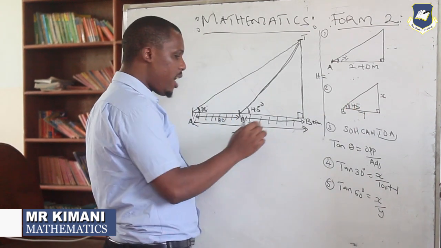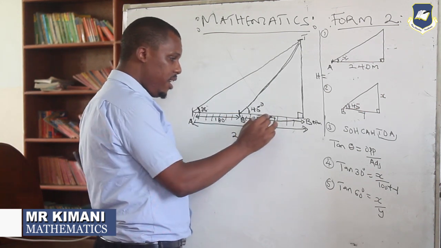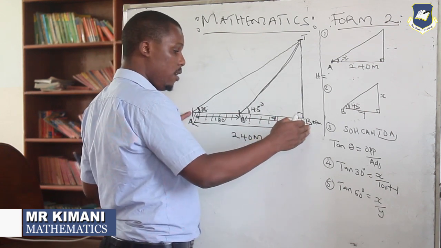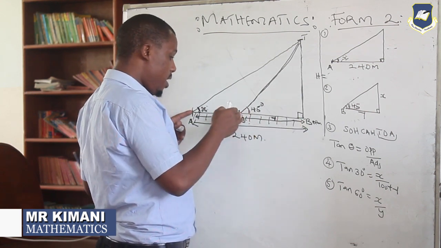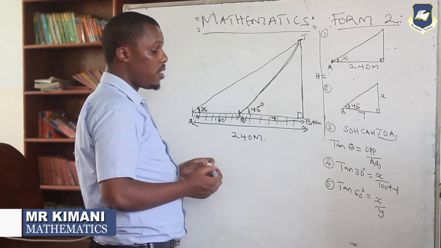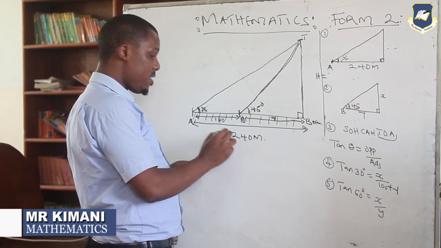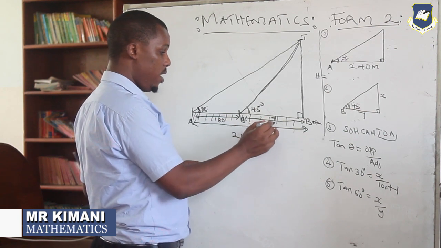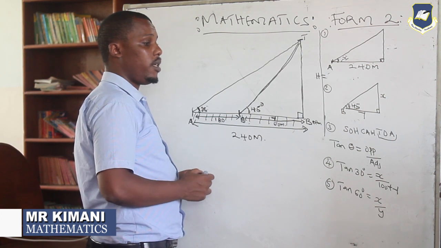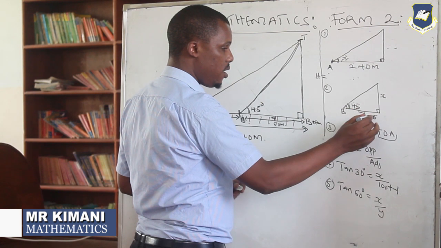If it is 45, we can now calculate this y of ours here. The reason is, this distance you can know, because from here to here is 240, then from here to here is 180. So for us to see this distance, which is y, we can carry out subtraction. It's going to be 240 minus 180, and therefore this one is going to be 60 meters. Am I communicating there? So this distance of ours is 60.